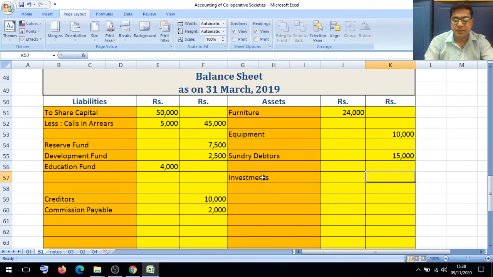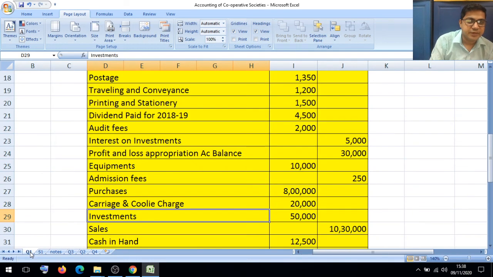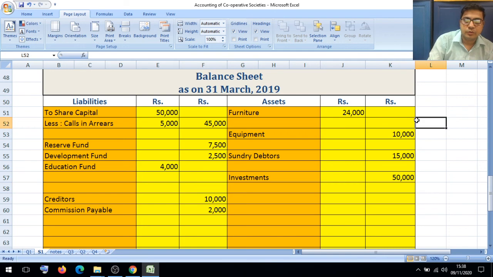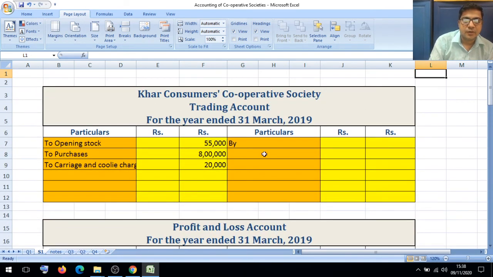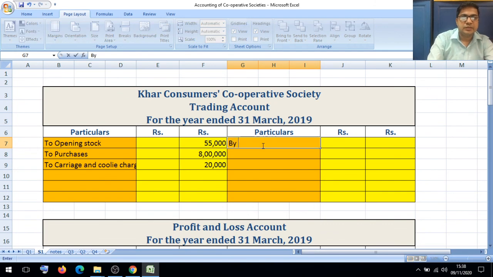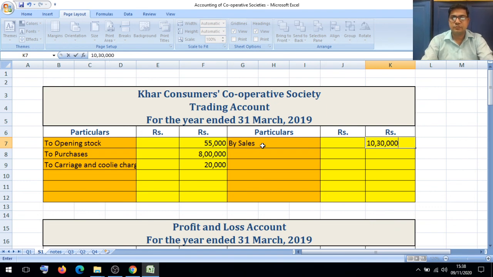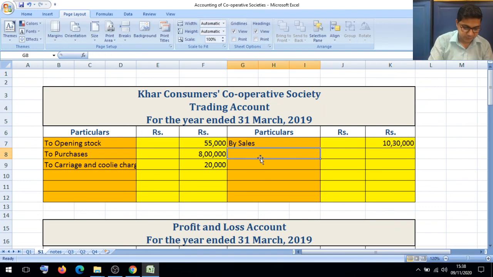Directly put 50,000 to outer column. After recording the investments, next item is sales 10,30,000. Sales we have to show trading account credit side by sales. Directly put outer column 10,30,000.